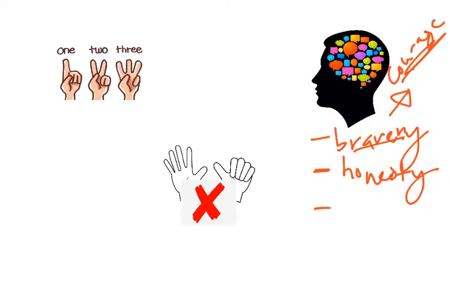We have other ideas that are abstract, such as peace, as we had talked about in the first video, or non-violence, or friendship.